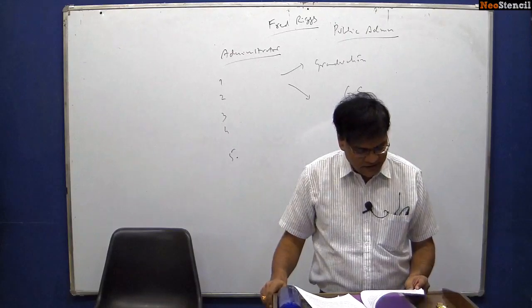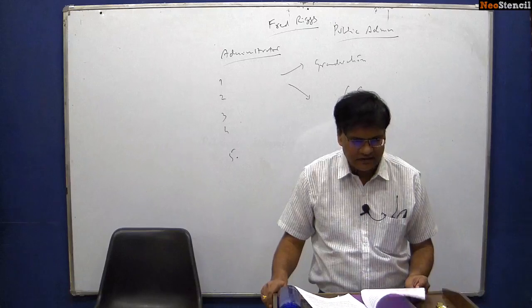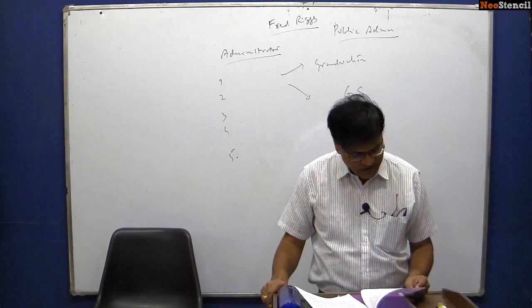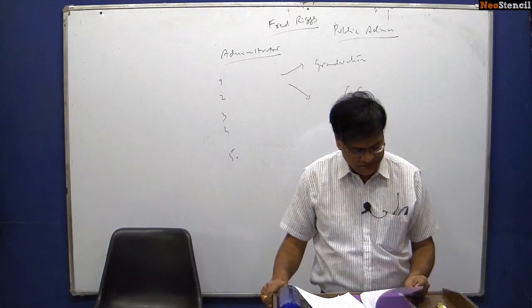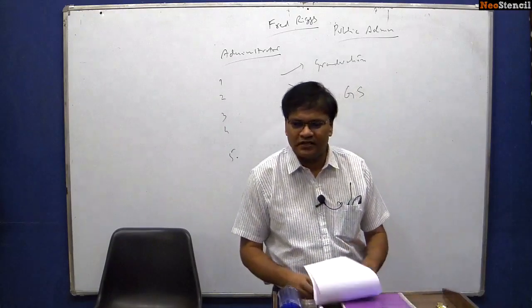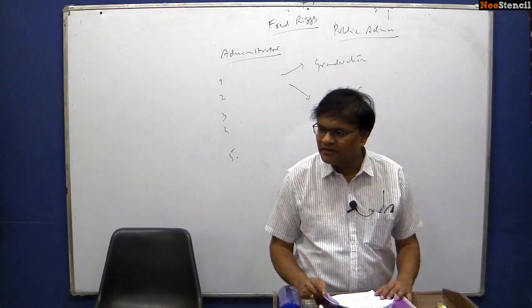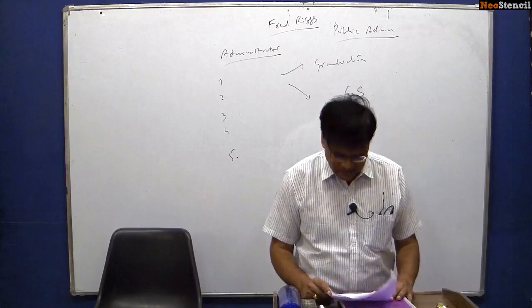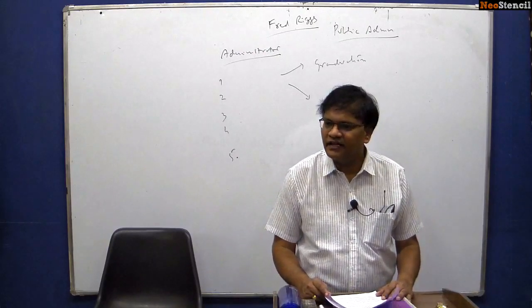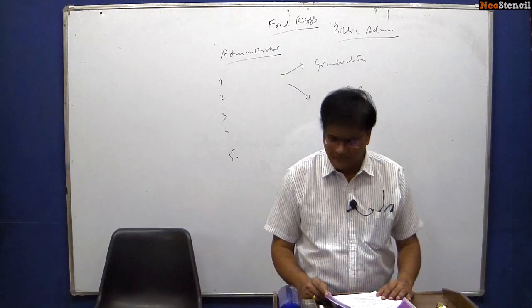See, you can see ministries and departments. Can you see that one? Last but one line: ministries and departments, boards and commissions, attached offices, field organizations. So these things are there in both paper 1 and paper 2, and we will be doing them together so that we can write answers well in both paper 1 and paper 2.